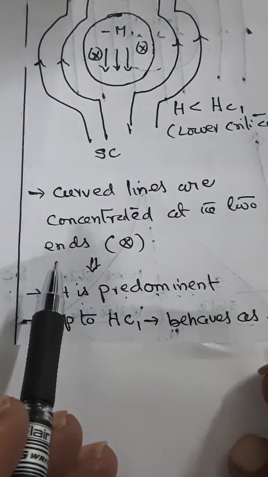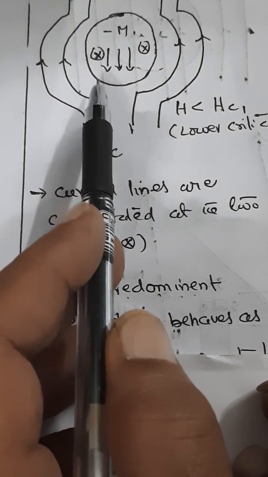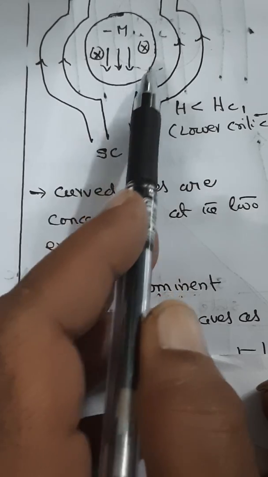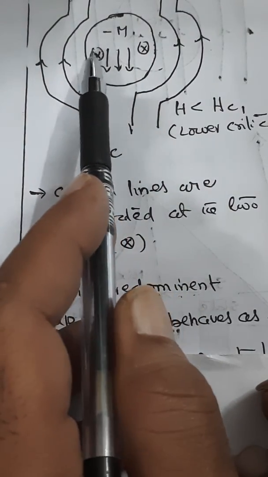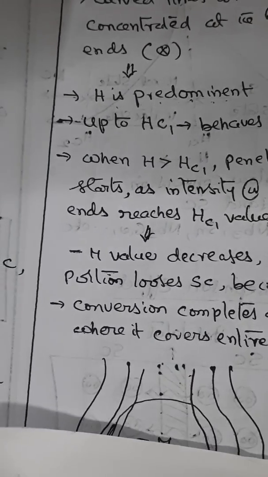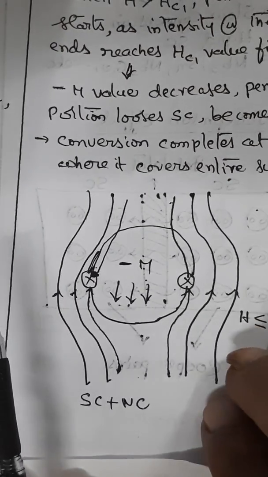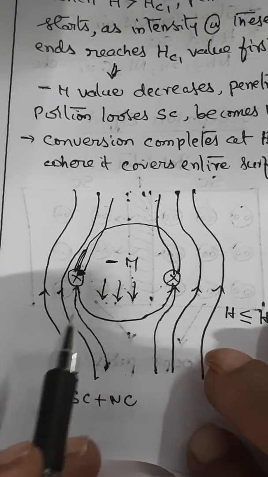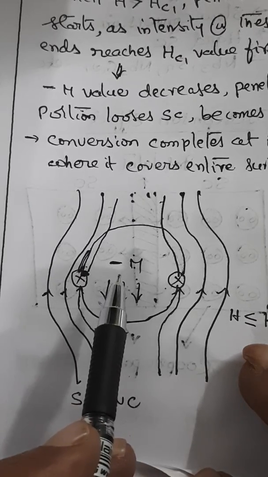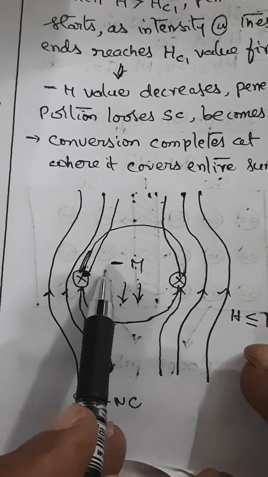Up to the lower critical field, the superconductor behaves as a diamagnetic material. When the magnetic field crosses the lower critical point, that is Hc1, then the penetration starts at these ends marked here. So you can just see this diagram. When the magnetic field exceeds the lower critical value, then the penetration starts at these ends.